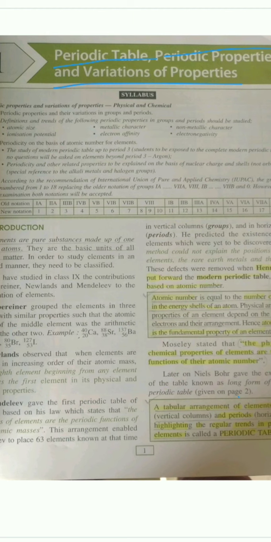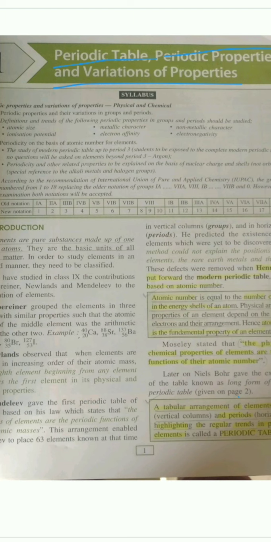So first of all, what was the reason behind not accepting his periodic table? First reason was that his periodic table was only applicable till calcium. It was not applicable for heavier elements. And second reason was that he failed to prove the validity of his octave law. Third reason was that elements sharing dissimilar properties were placed in the same group.